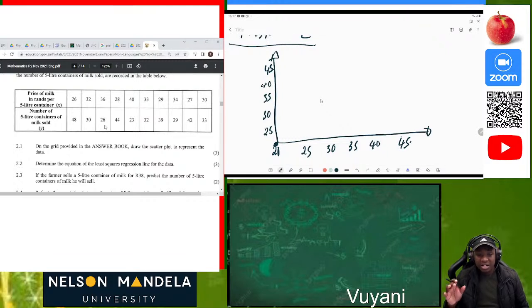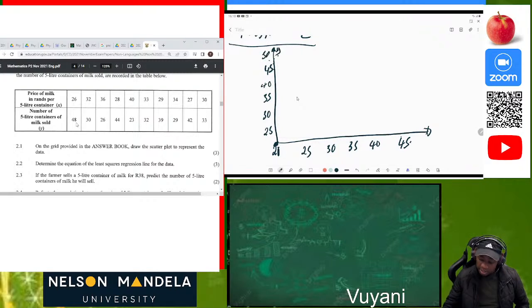But when you're plotting a graph without being given graph paper, your graph must always start from 0. But since we are using our graph paper now, we can use this. So we can see that we have the first point, which is 26 to 48. Okay, so actually we are going to 50.